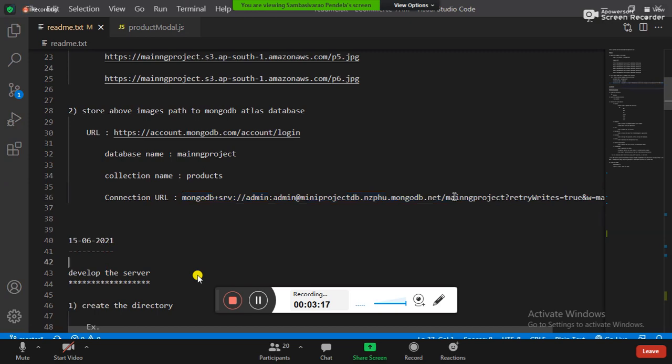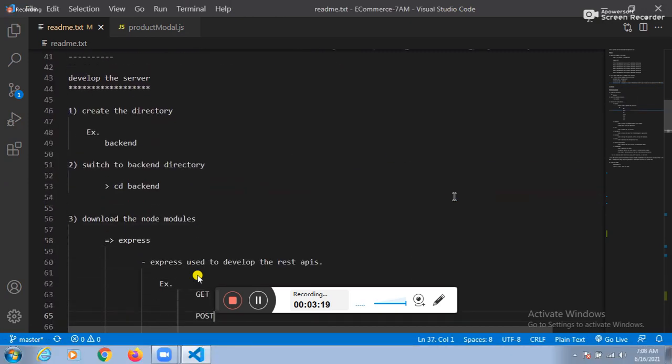Next one. After that, we need to create one folder. Which folder? Backend folder. And one more point: we need to switch to the folder. How to switch to the folder? cd backend. Automatically we can switch to the folder.